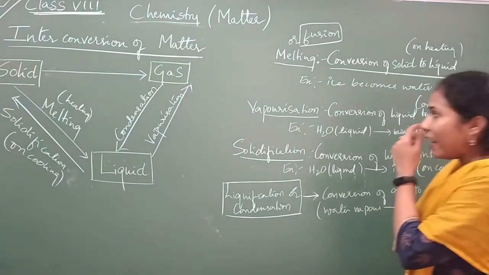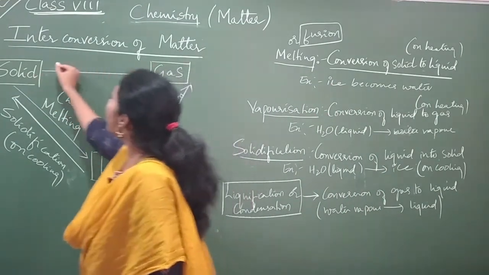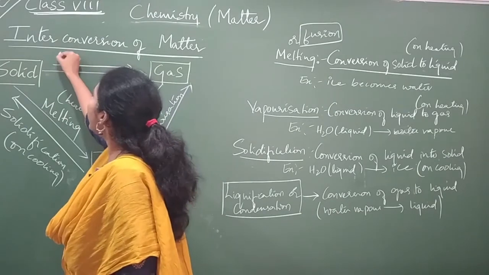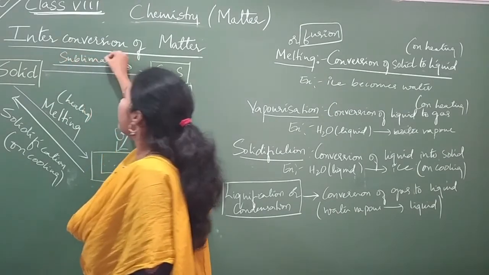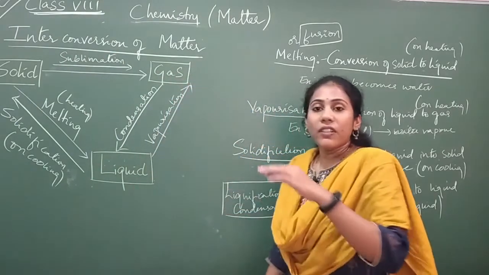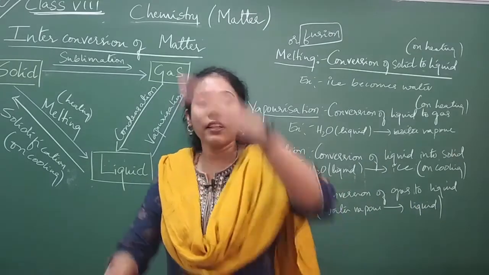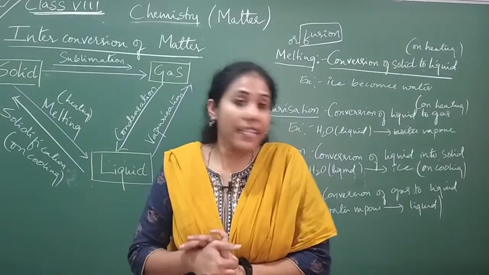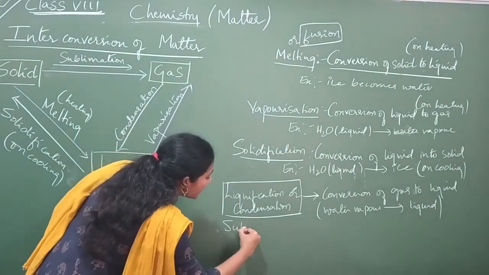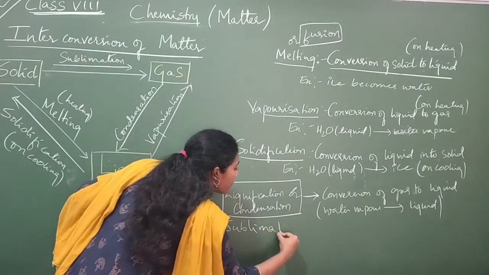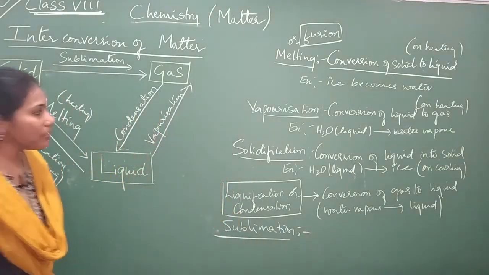Now conversion of gas to solid or solid to gas, both are called sublimation. Directly solid converting into gas or gas converting into solid, both processes we call sublimation. So the last and important word is sublimation. What do you mean by sublimation?